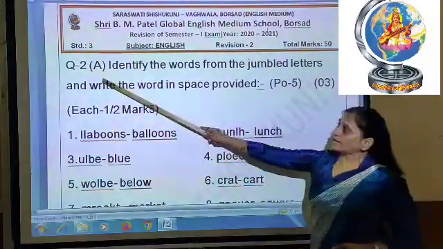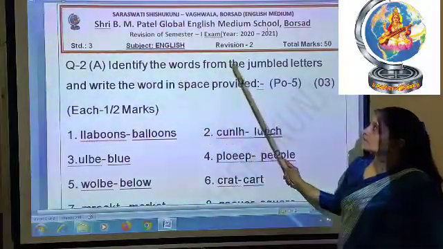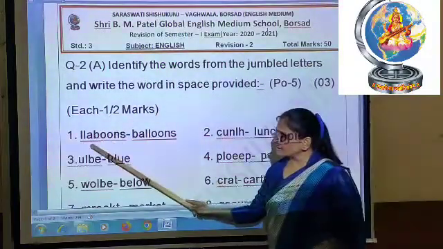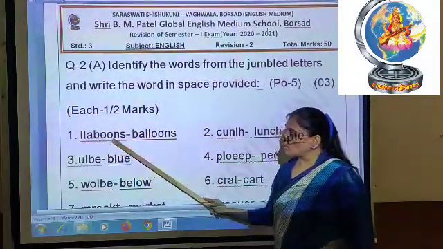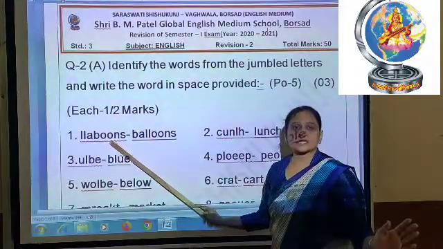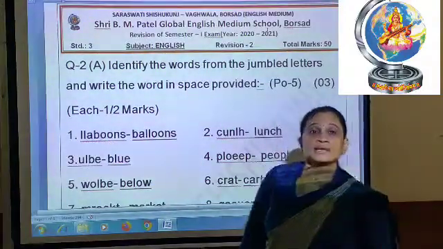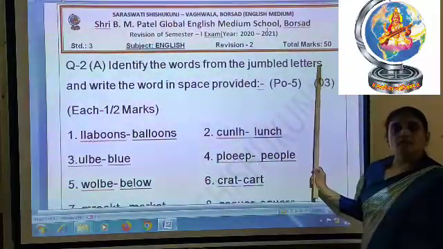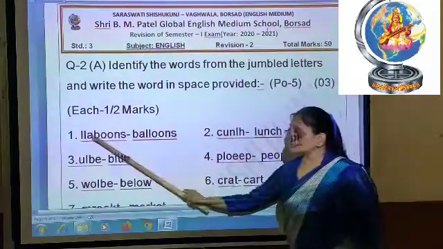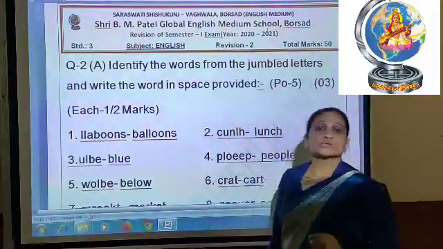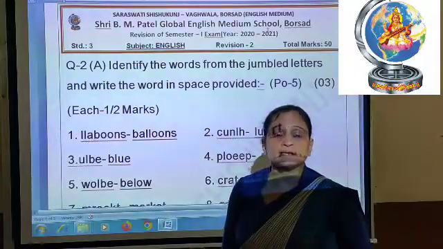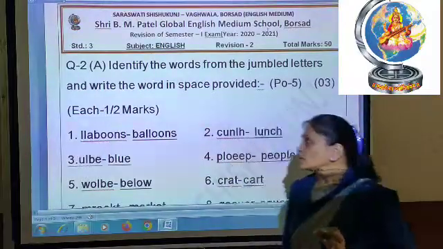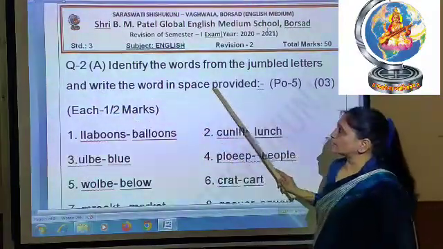Our question 2A is: identify the words from the jumbled letters. What are the jumbled letters? You can see here: double L, A, B, O, O, N, S. There is no meaning in this spelling because these letters are here and there, so that is called jumbled letters. So we have to arrange all the jumbled letters in a proper way, and then you can get the complete spelling of that jumbled word. Write the words in the space provided.